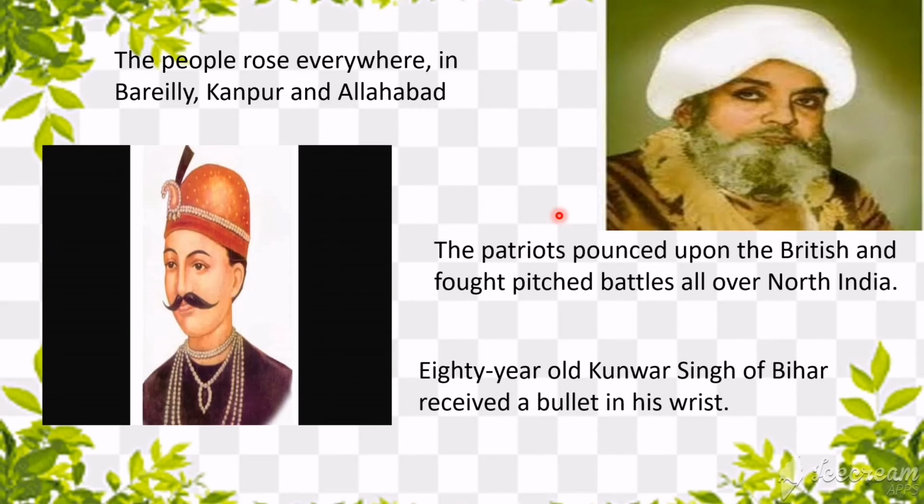Kunwar Singh tried to escape from the British by traveling in a boat on the River Ganga, and during that time he received a bullet in his wrist, and he fell into the River Ganga and sacrificed his life. He was an 80-year-old man, a very old man. He was also one among the patriots in North India.